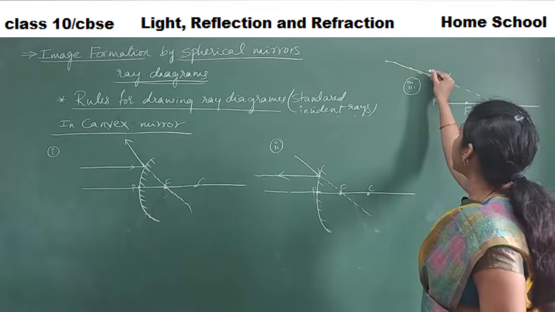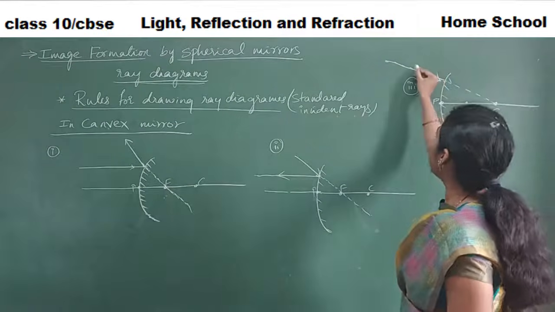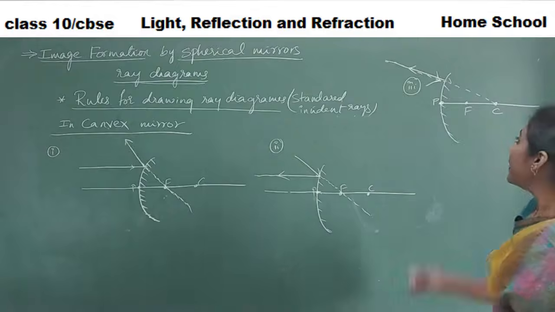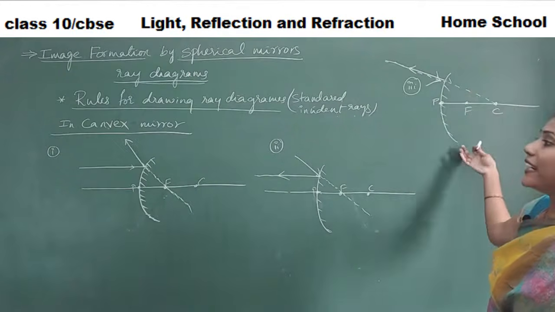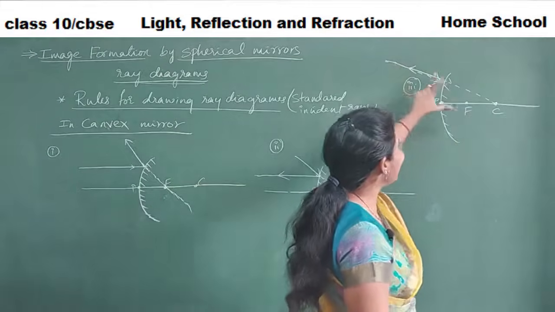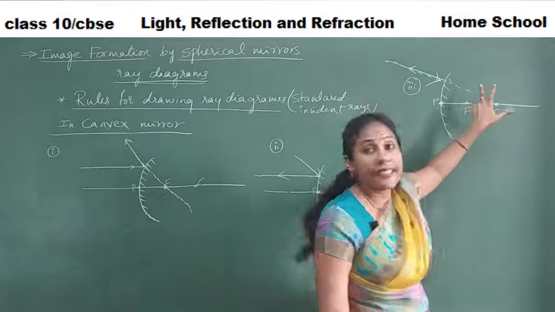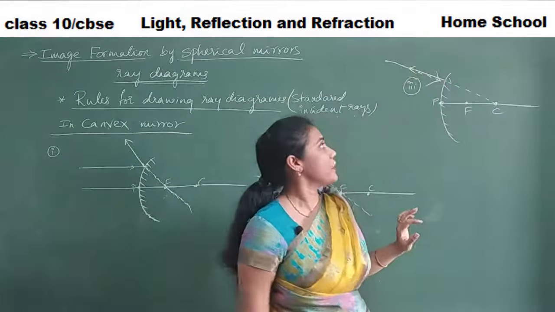If this is your incident ray passing through the center of curvature, then your reflected ray also would go in the same direction. That was our third rule, and this is how you have to indicate it in case of a convex mirror. So if the incident ray appears to pass through the center of curvature, then the reflected ray also goes in the same direction.